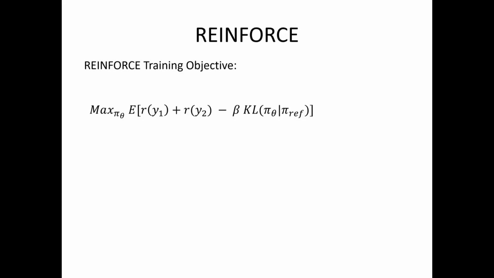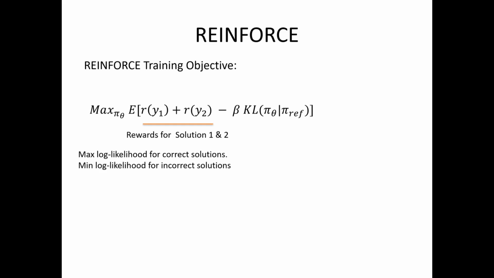And another major difference from SFT is the training objective. So with REINFORCE, we try to maximize the reward. So here, the reward corresponds to the first solution and the second solution. If they are correct, they are given a positive reward, such as +1. And if they are wrong, it could be 0 or -1.